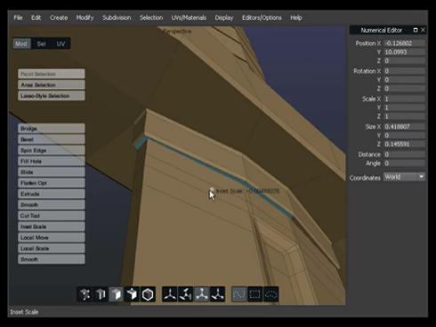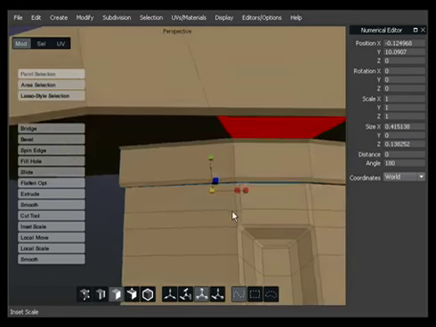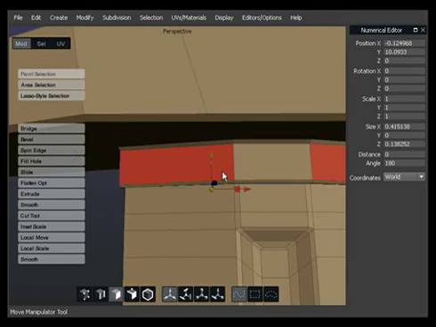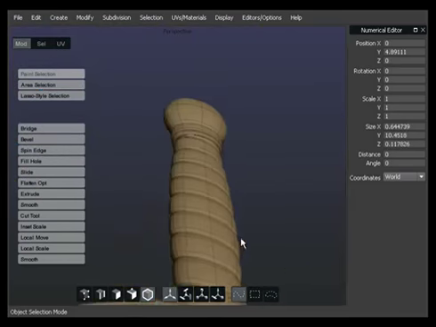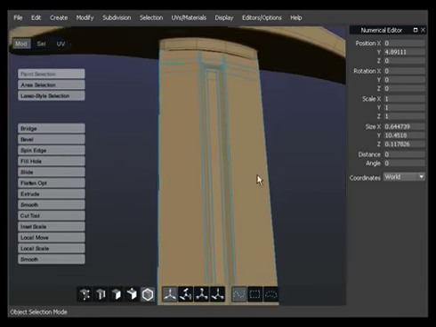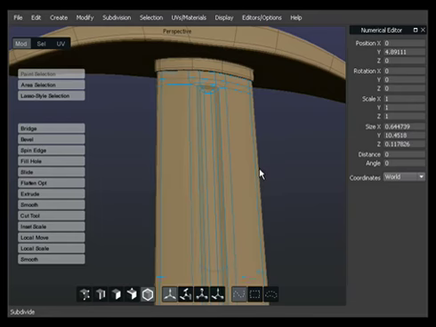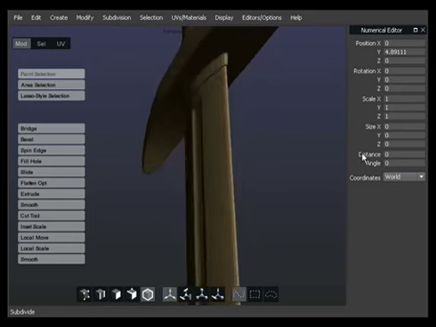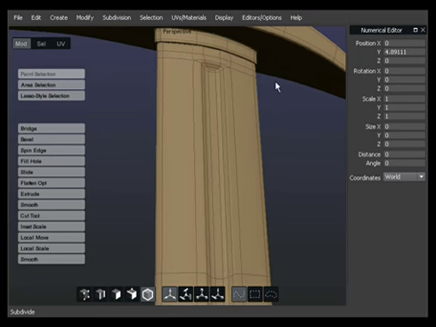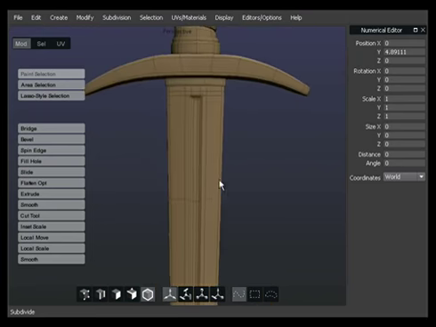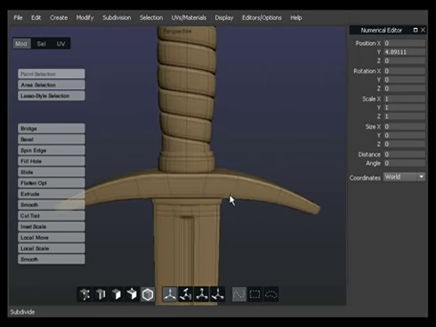Maybe you've noticed that though we have no symmetry edge, the mirror mode is still working fine. The rain guard has been finished, and we can take a look if the rain guard and the blade line up correctly. If everything's alright, we can slide and move some more edges to adjust the polyflow in different areas of the crossguard.